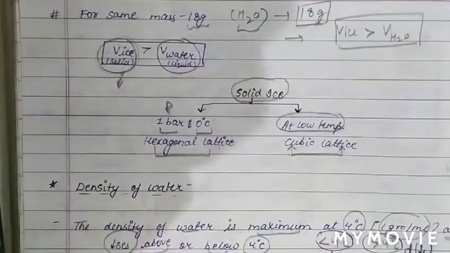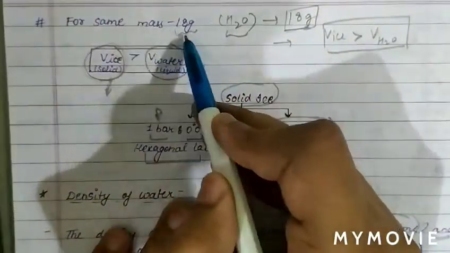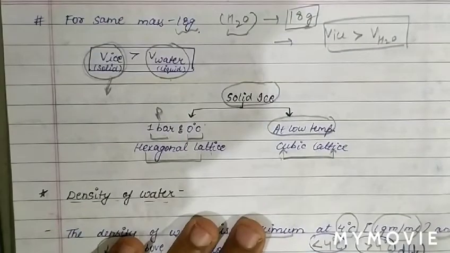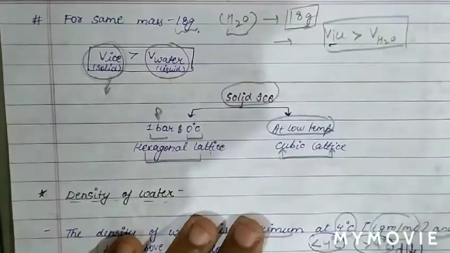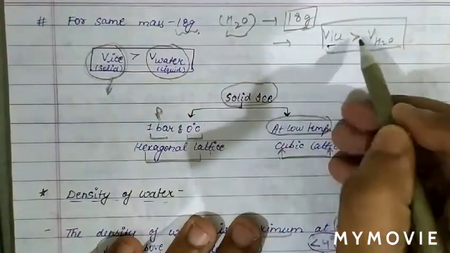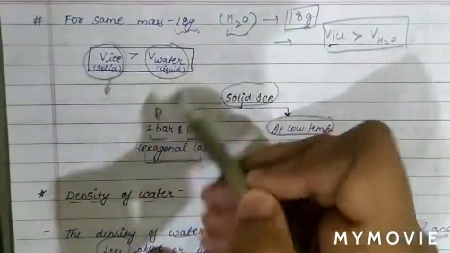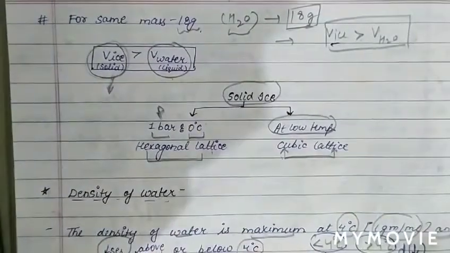Now we can see that, as we know, the molecular mass of water is 18 gram. And we know that due to the cage-like structure, the volume of ice is more than the volume of water. So the volume of ice is more than the volume of water, with ice in the solid state and water in the liquid state.